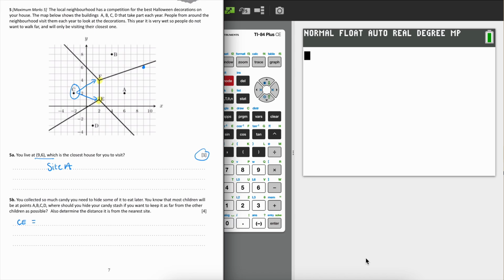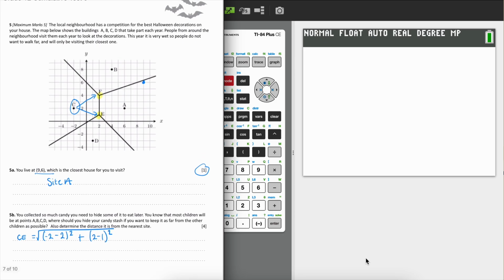The distance from C to E is the y coordinate -2 minus the other one, which is 2. I'm going to square those, add on the x's, and square root it. Essentially it's just doing Pythagoras. It's saying how far across, how far down, and then I can work out my Pythagoras.